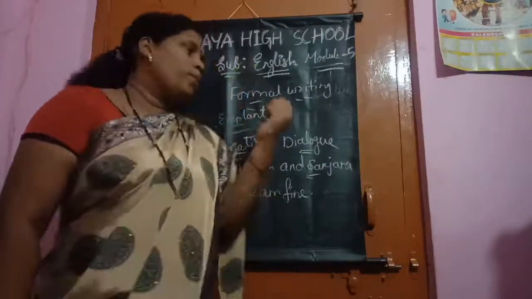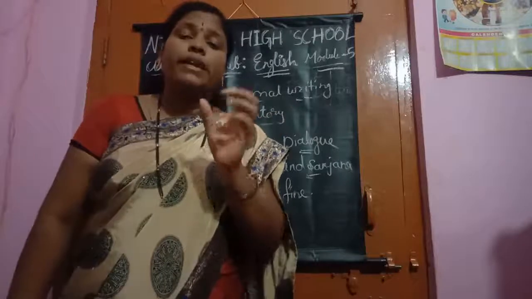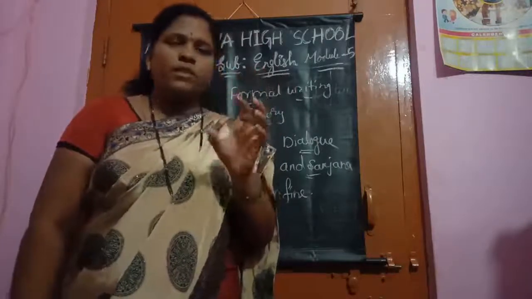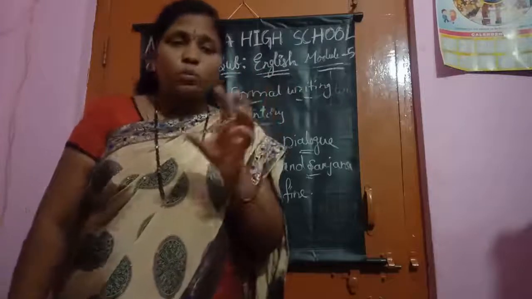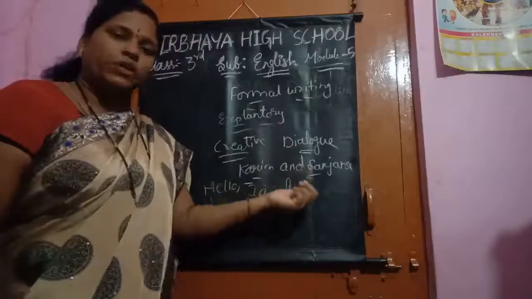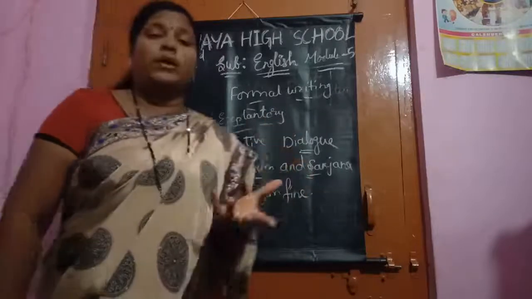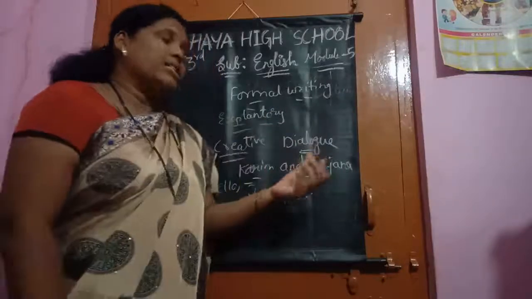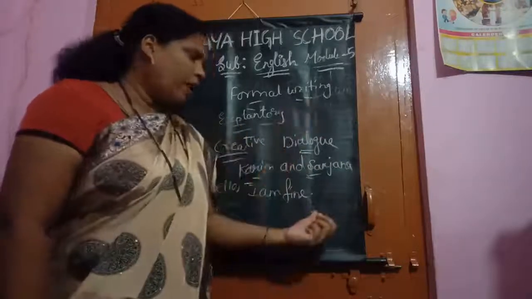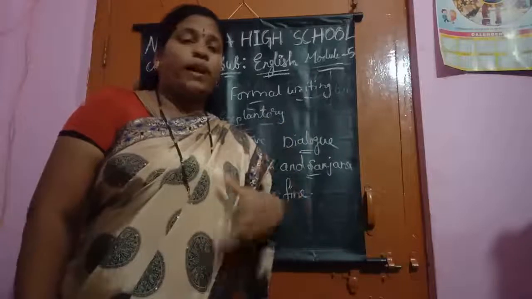Explanatory writing. What is explanatory writing, children? They have given some hints for you. You should explain how to prepare that. Yes, children. And coming to the next one, creative writing. Here you should complete the dialogues between Karim and Sanjana. Okay, children? I will show you this sample one. You can write your own also.